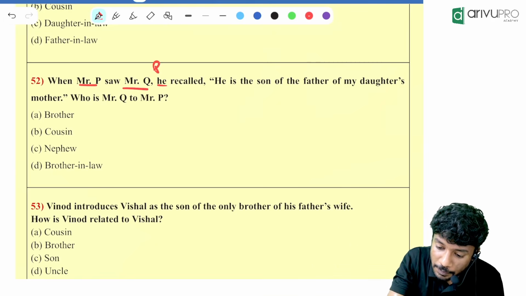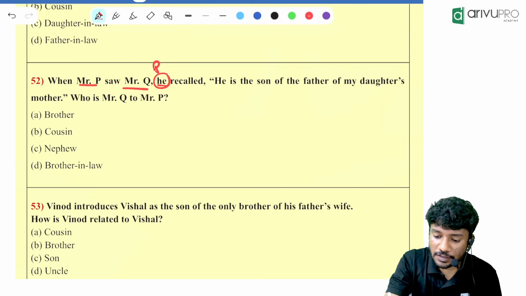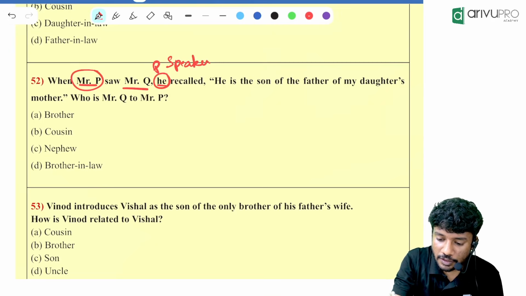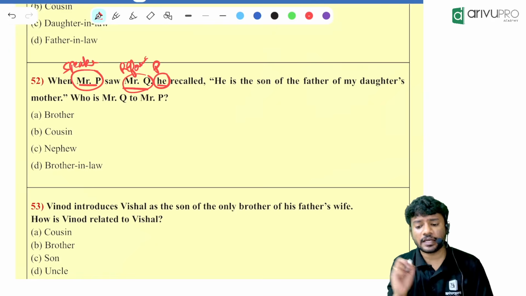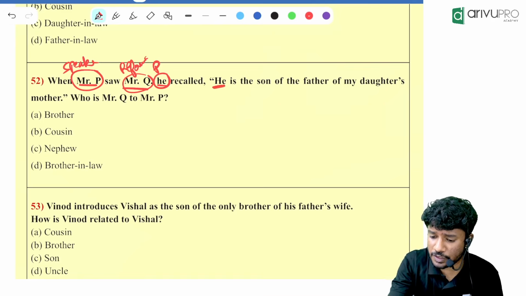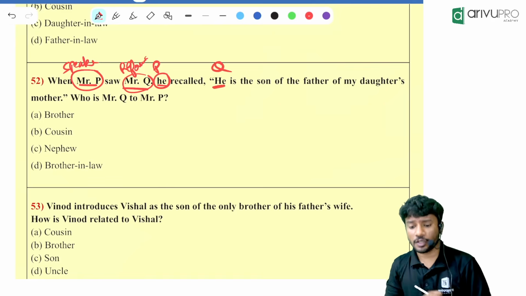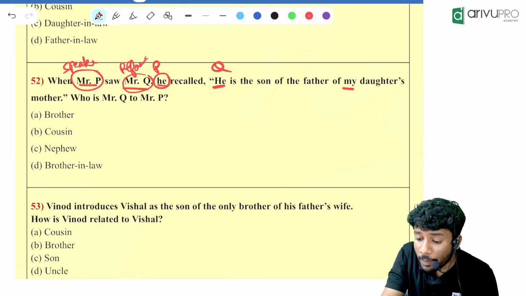So make a note of it. P is the speaker. So I'll write it over here: P is the speaker. Then Q, as per the question, is the reference person. P recalled. He means what? Who is that he over here? The reference person. Who is the reference person? Q. Q is the son of the father of my.